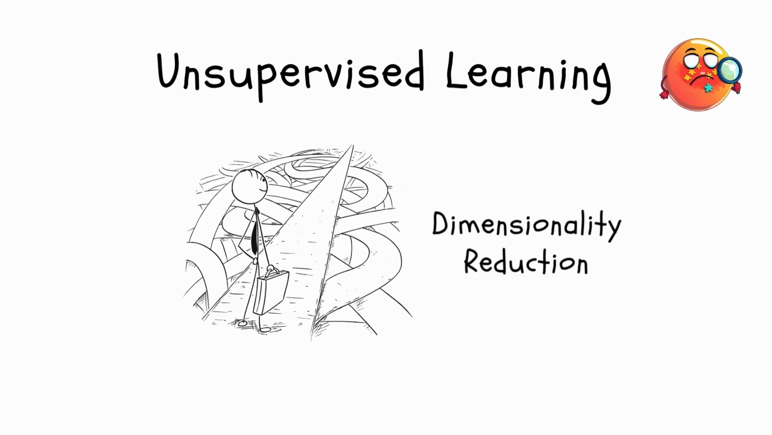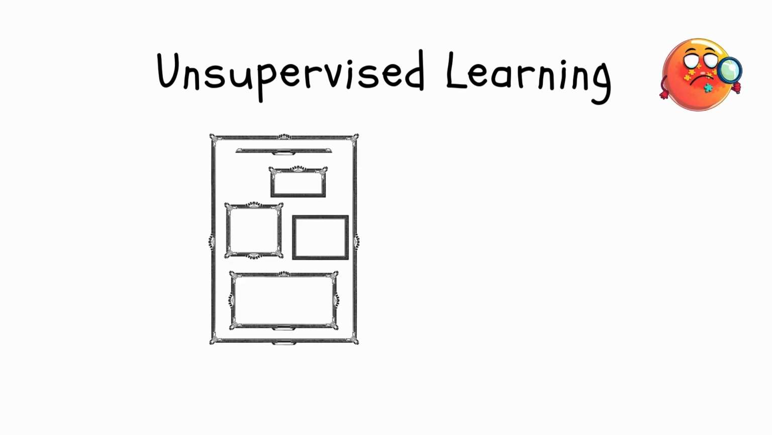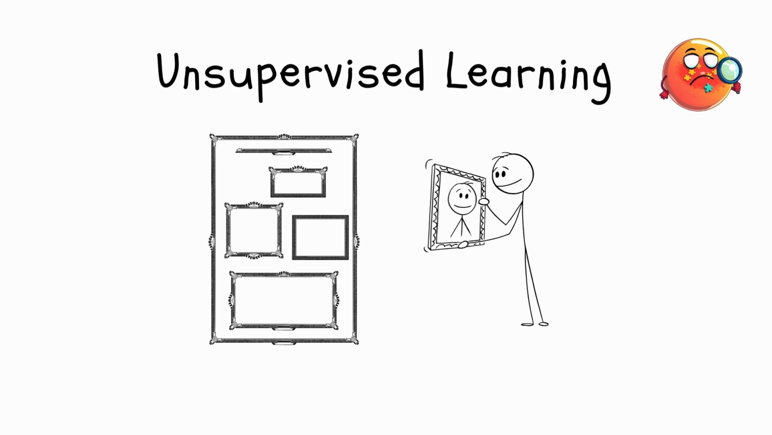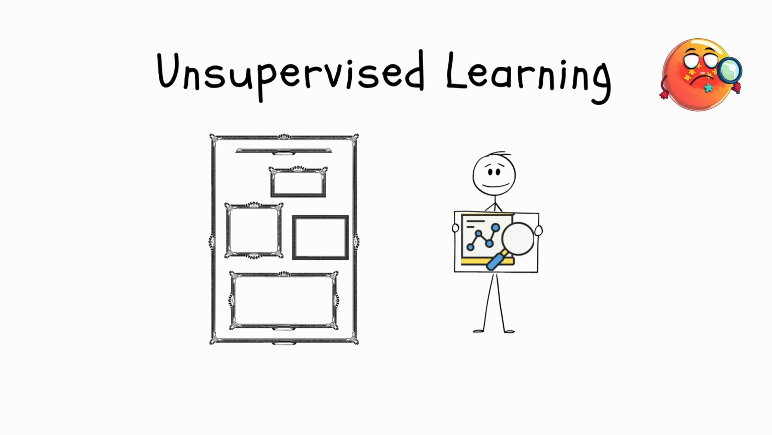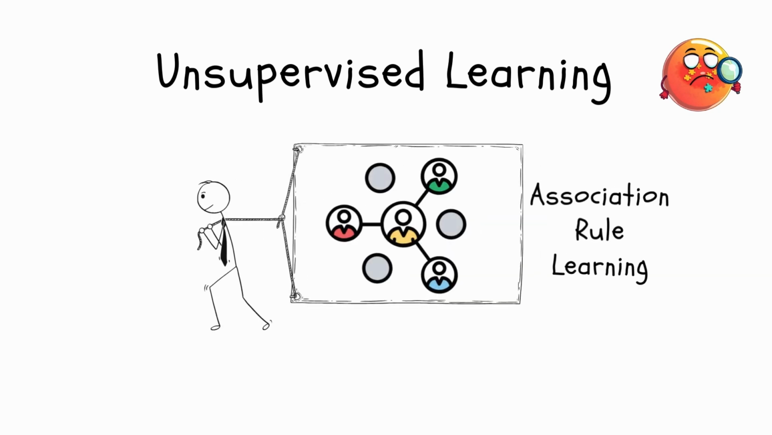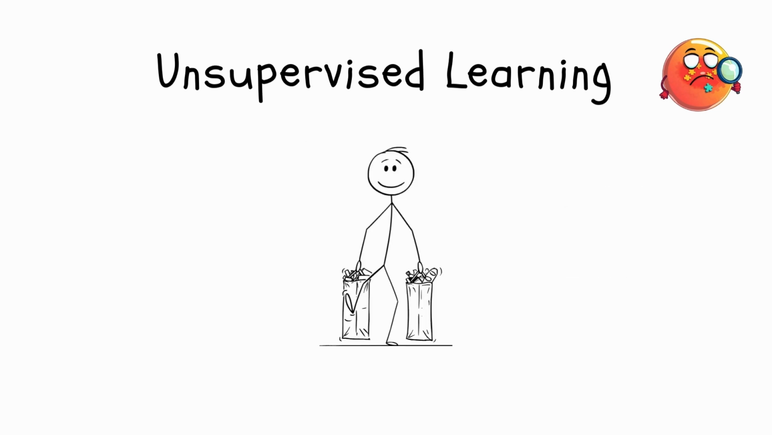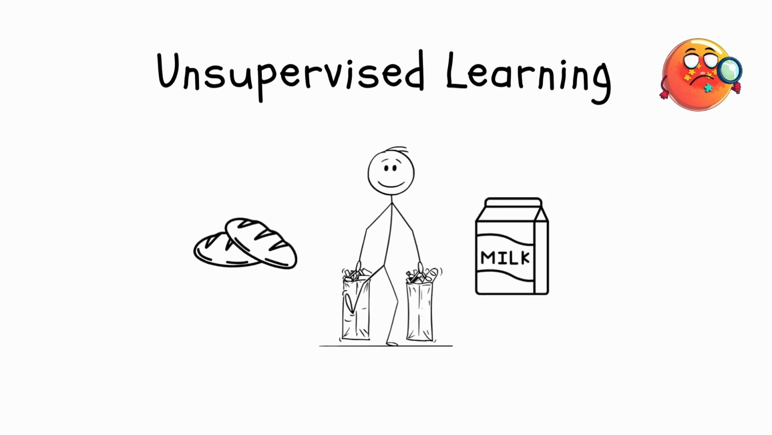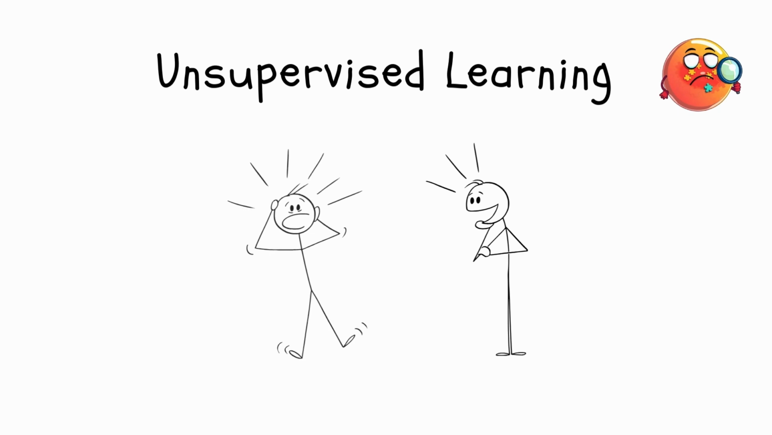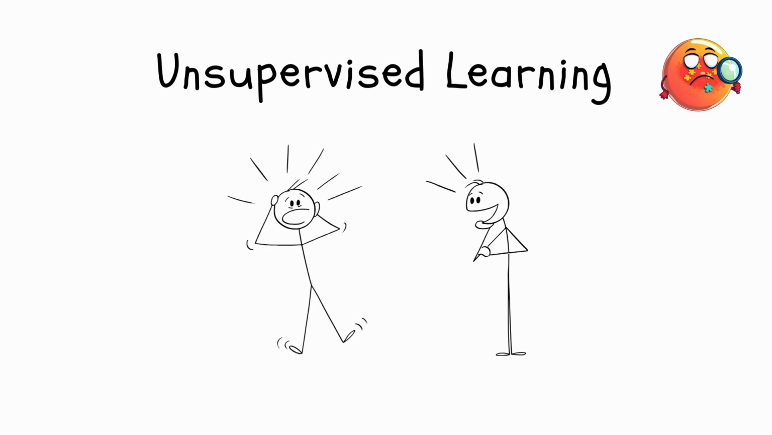Another approach is dimensionality reduction, which simplifies complex data. Imagine your photo album automatically extracting only faces from pictures to save storage space or create visual summaries. And then there's association rule learning, where AI finds relationships between items. For example, in retail, AI might discover that people who buy bread often buy milk too, helping stores recommend products more effectively. Unsupervised learning allows AI to uncover insights we might never have noticed ourselves.